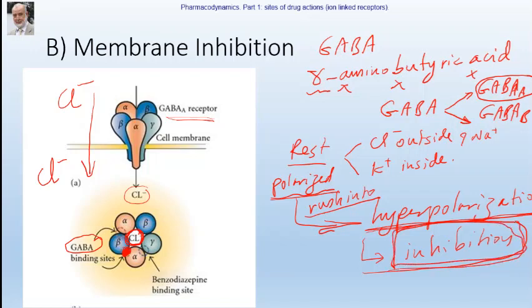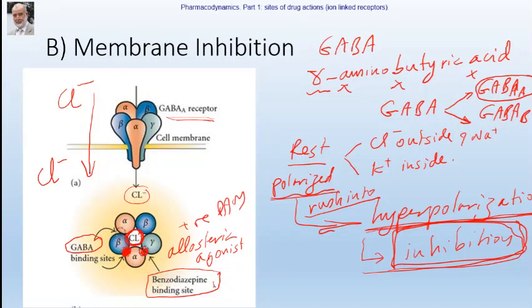Now, GABA is a very famous example of a pentameric receptor, which has an orthosteric binding site for GABA and an allosteric binding site for benzodiazepines. So benzodiazepines here act as allosteric agonists, positive allosteric modulators, which we call BAM.